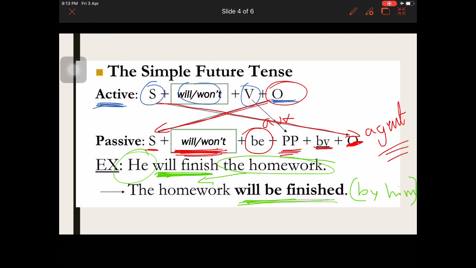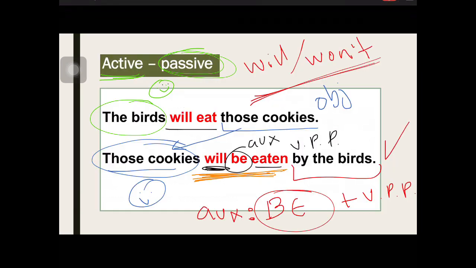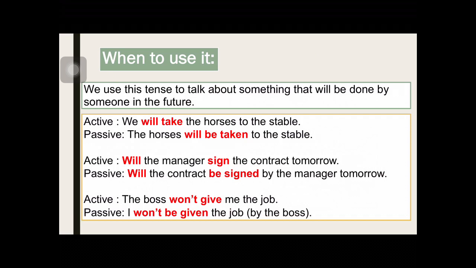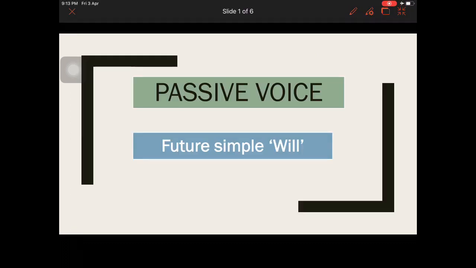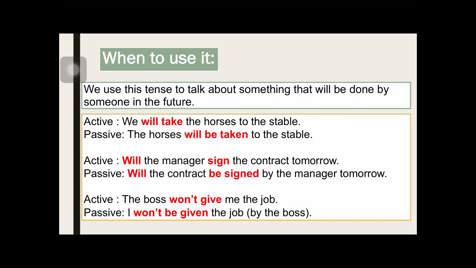It doesn't make any difference if you want to include "by him" or not. Remember that all these times that we use the passive voice, what really matters is the action that is done and the product that comes from the action. For example, here, he will take the horses. Horses in this case is the product. Sign the contract is the product. Won't give me the job is the product. Maybe not the person or the subject.